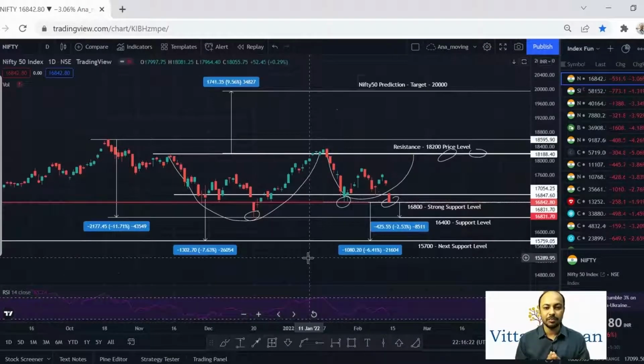So this is all about the technical analysis of Nifty 50. We have discussed both the price levels, the correction and the upward movement, with the target price of 20,000 and the support price of 15,700. I think this is a good opportunity to invest in the stock market. There is no need to panic.